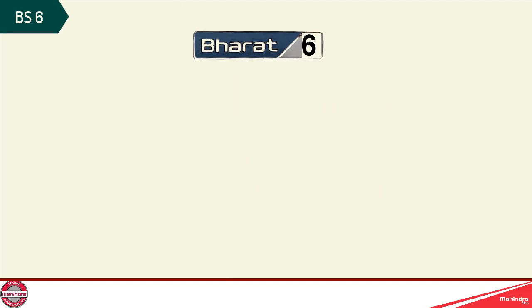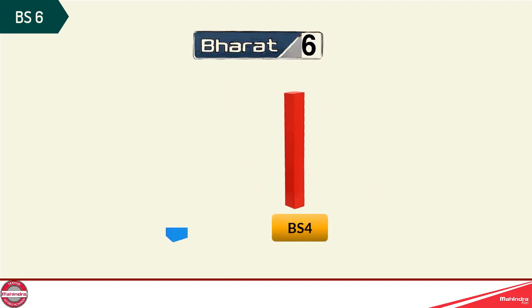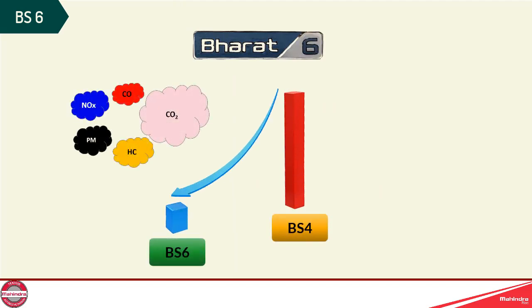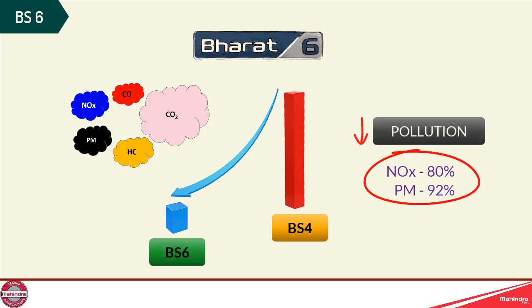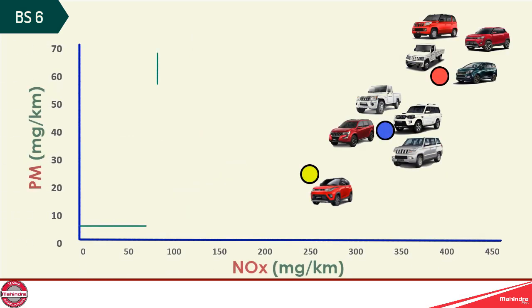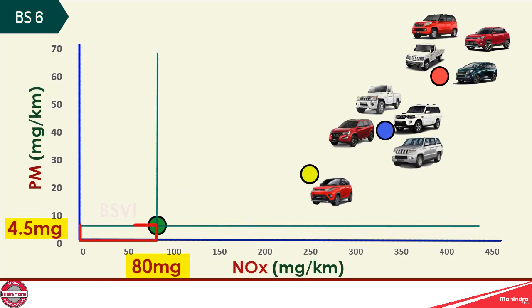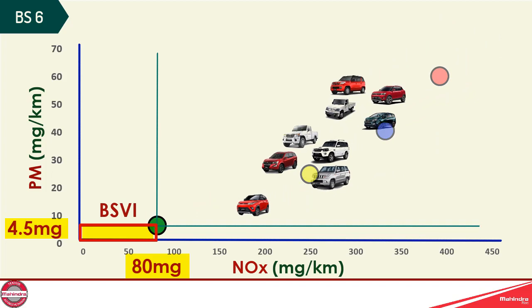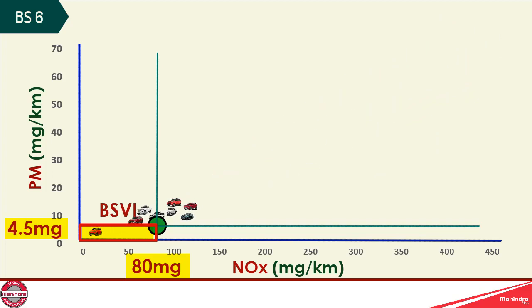What is BS6? The BS6 emission standard is a sixth iteration of emission norm, and comparatively, it is a substantial leap in terms of reducing pollution compared to the outgoing BS4. The BS6 norms are so tight on NOx and PM, it is a small narrow window at the left bottom side. If we have to sell vehicles in India, all our vehicles need to fit in that small narrow window.